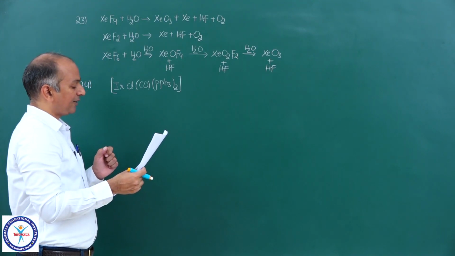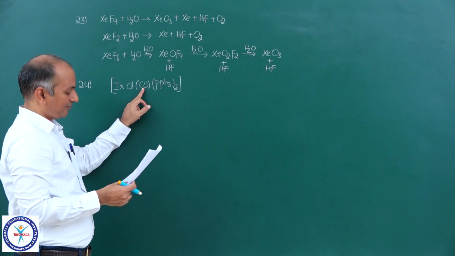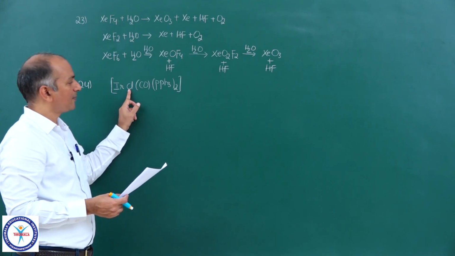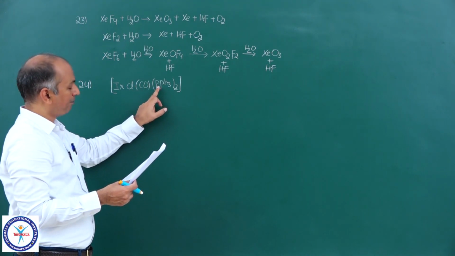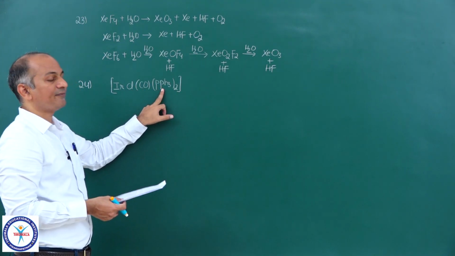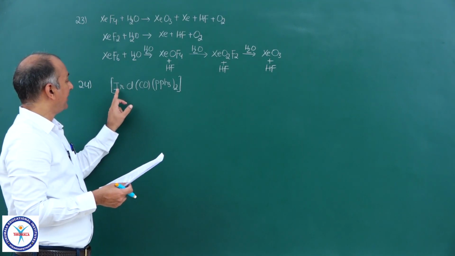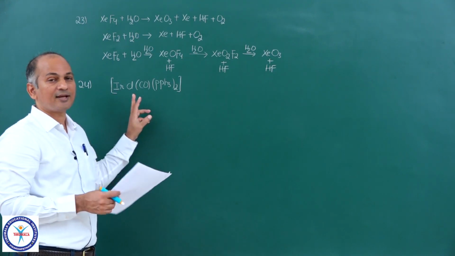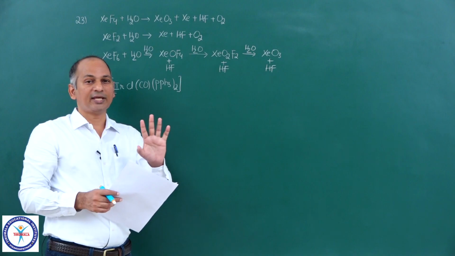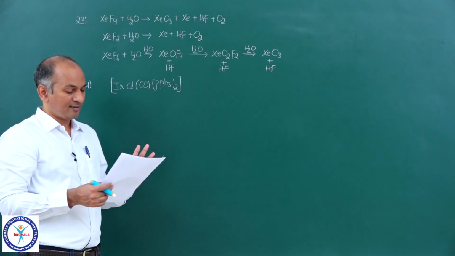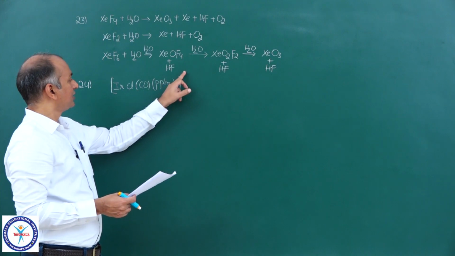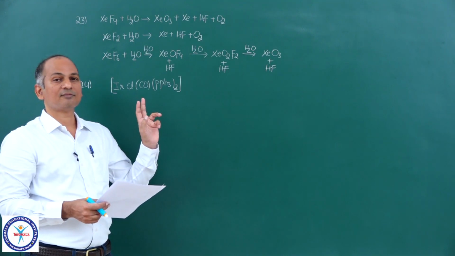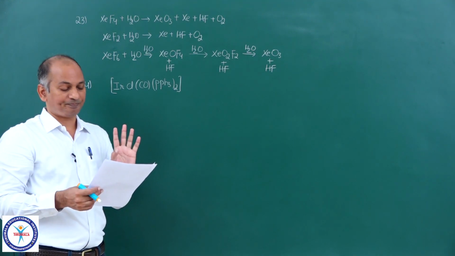If you see the IUPAC name: carbonylchloridobis(triphenylphosphine)iridium. The overall complex is neutral, so the name of the metal ion does not change; you can use the elemental name iridium. The oxidation state of iridium: overall 0, neutral ligands and Cl minus, so it is +1. So the IUPAC nomenclature is correct.